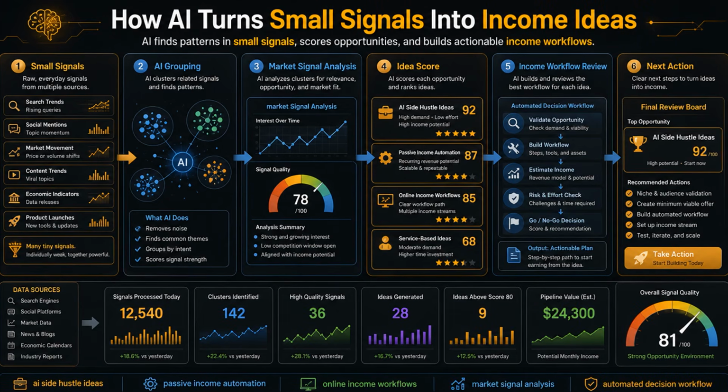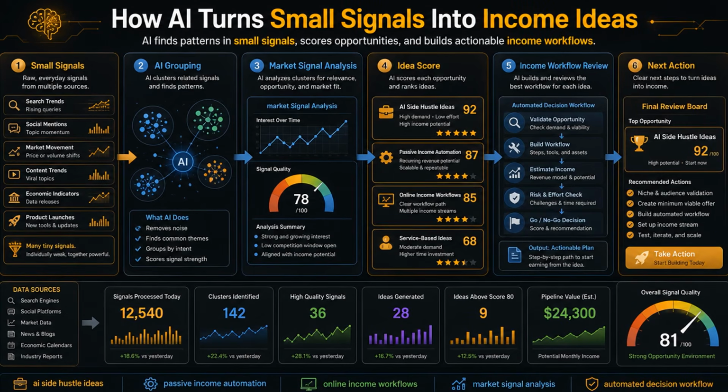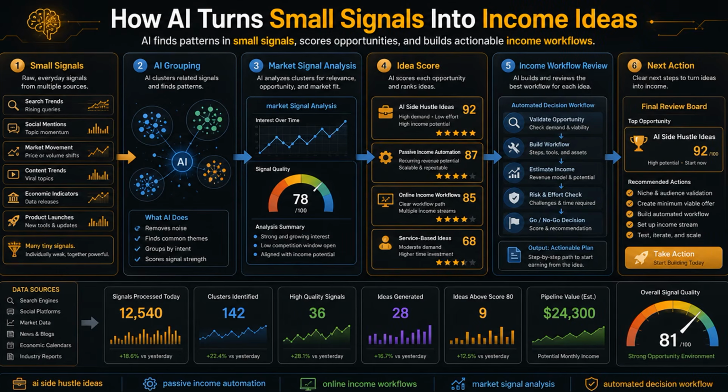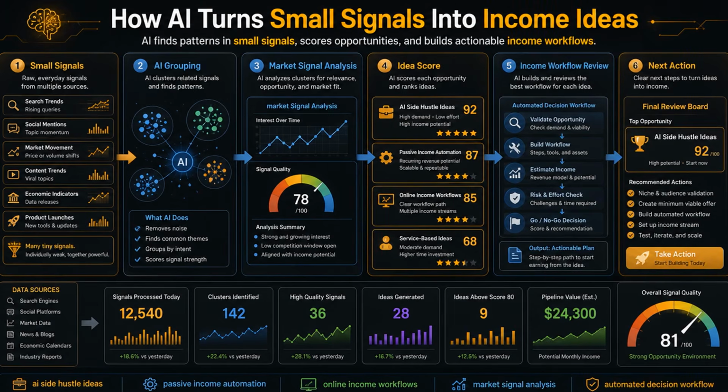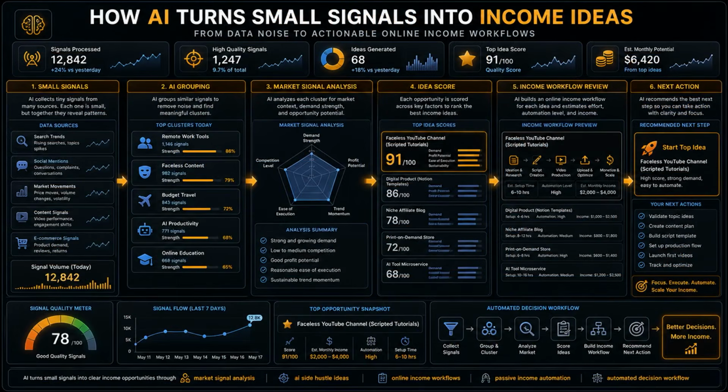A person might see 10 possible ideas in a day and have no clear way to compare them. AI can help by looking at the same questions each time. Is there visible demand? Is the idea simple enough to explain? Does the audience already understand the problem? Are there repeatable tasks around it? Does the idea connect to a real behavior? Or is it just a random trend?